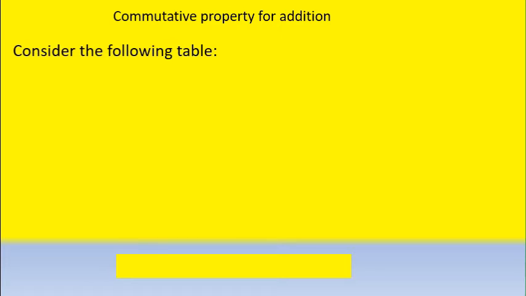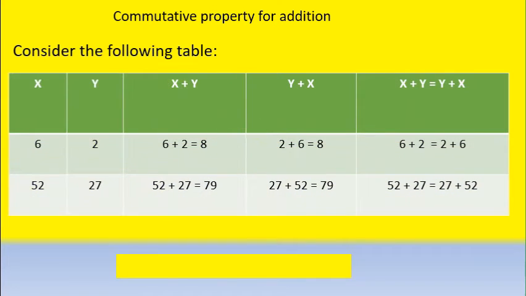Children, now we will see a few more examples of the commutative property for addition. Consider the following table. See children, here we have taken two whole numbers, 6 and 2. First we are adding 6 plus 2, the answer is 8. Next we have changed the order, 2 plus 6. This time also we are getting the same answer, 8. So we can say 6 plus 2 equals 2 plus 6. Yes or no children? Yes.